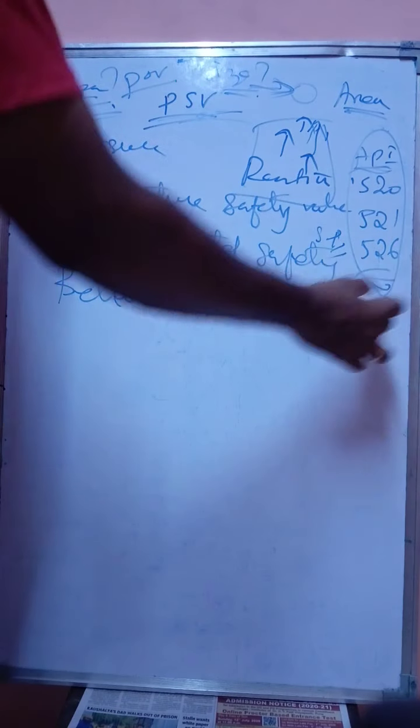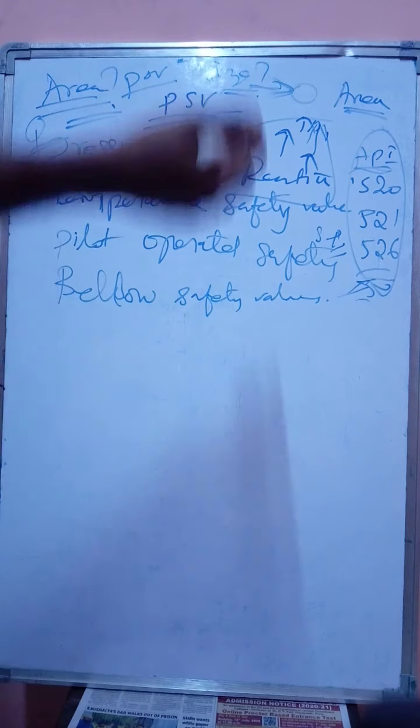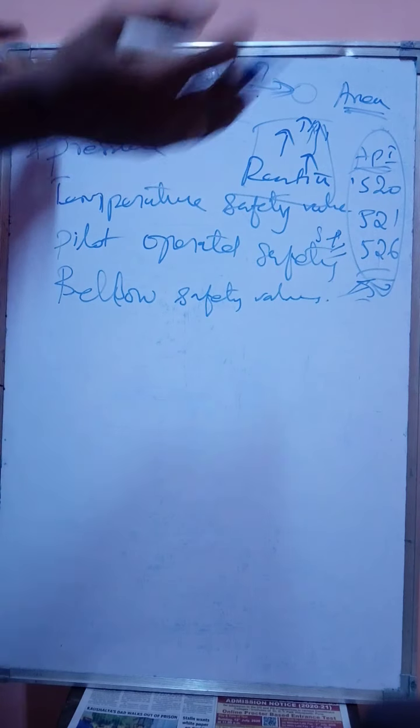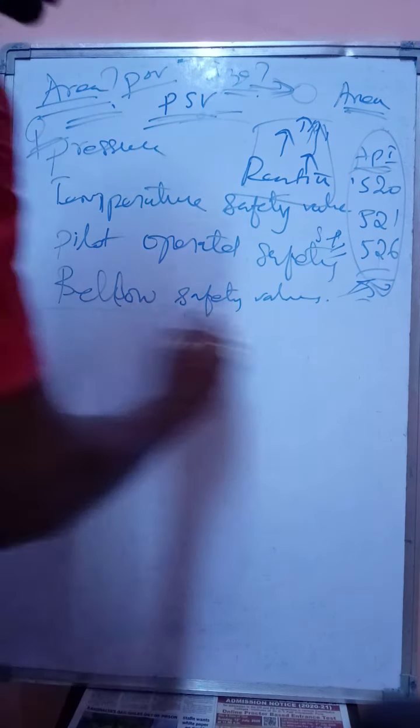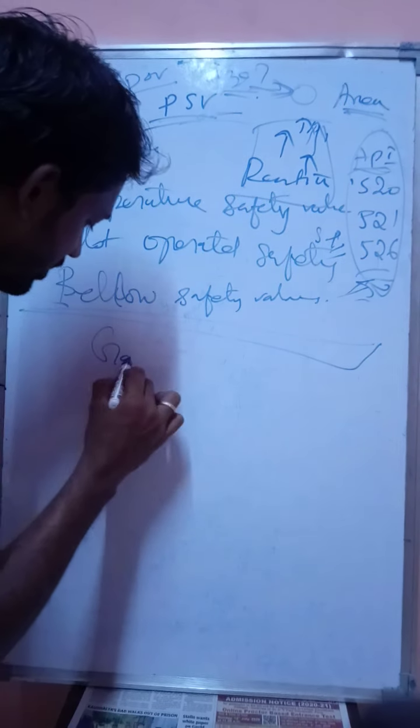These three documents will give you details on what parameters to consider before designing the safety valve or before providing a safety valve for a particular service. Generally, I am going for only one case today, the liquid filled case. There are many cases. You can design a safety valve for a gas filled vessel.